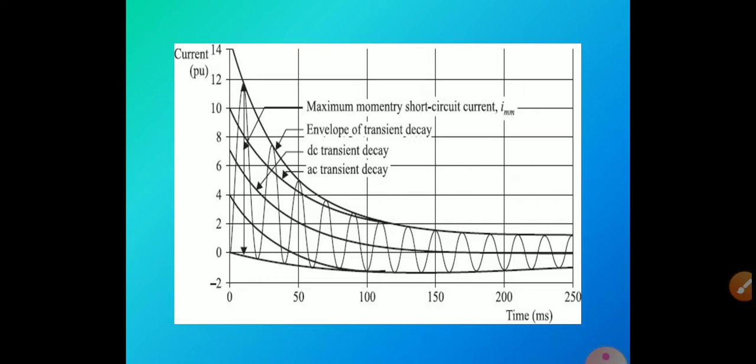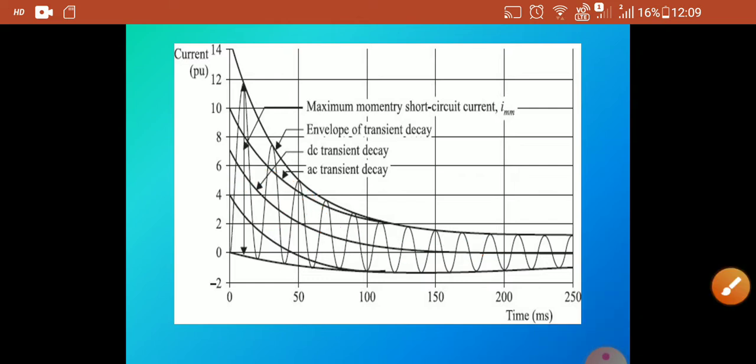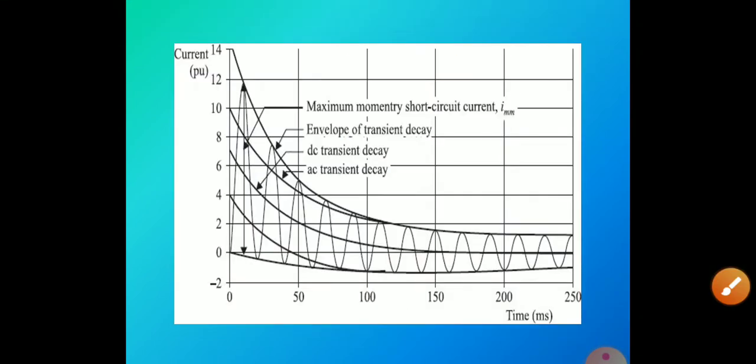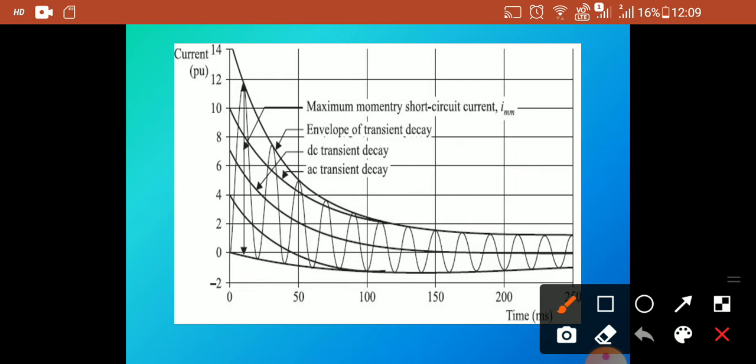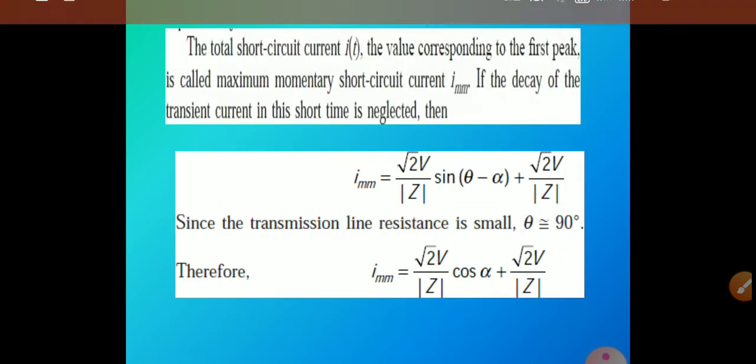This is the example for transient current. Both AC and DC components are represented like this. This one is the DC transient decay, and this one is the AC transient decay. Here the maximum momentary current is I max, and this is the envelope of the transient decay.